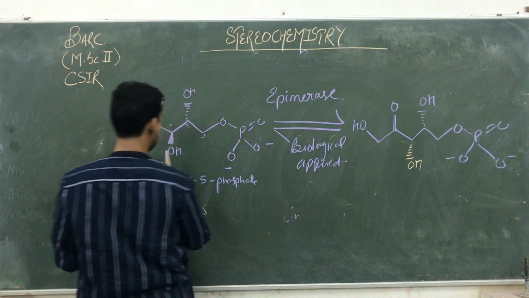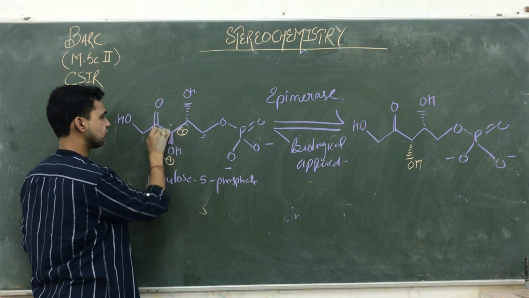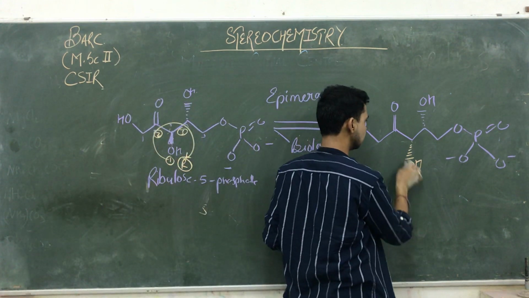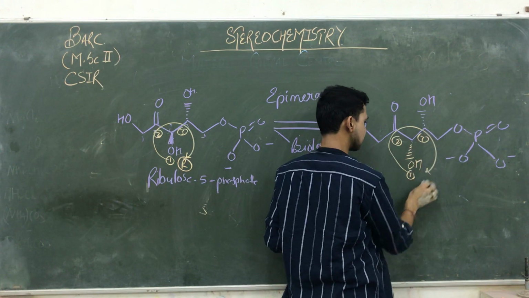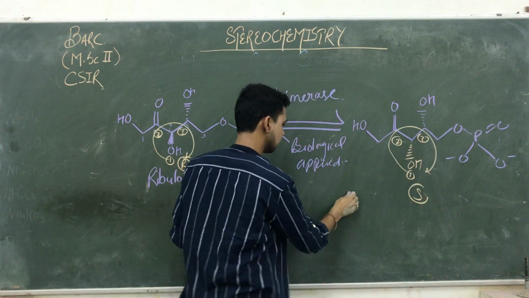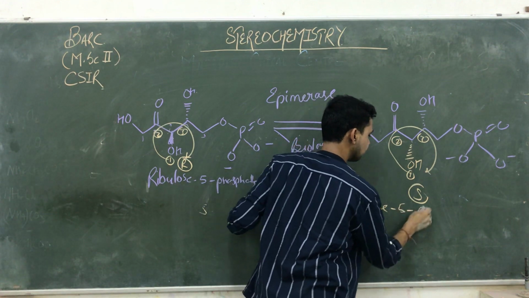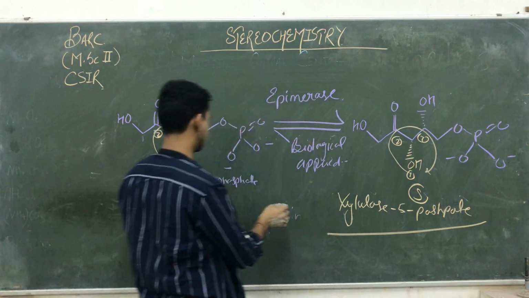So its configuration earlier was R, but here it is away from the observer, so its configuration is S. So its name is xylulose 5-phosphate.